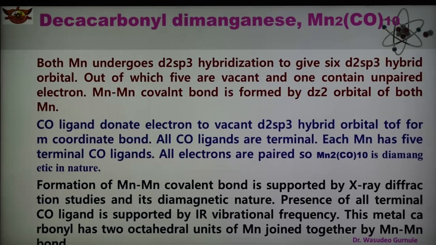Second example of binuclear carbonyls. So this is the explanation shown here: there is formation of a metal-metal covalent bond, supported by X-ray diffraction studies and its diamagnetic nature. The presence of all terminal CO ligands is also supported by IR vibrational frequency. So we can say that the metal carbonyl has 2 octahedral units of manganese joined together by a metal-metal bond.